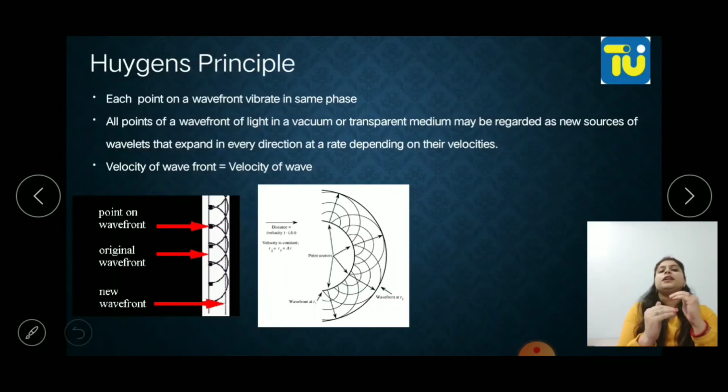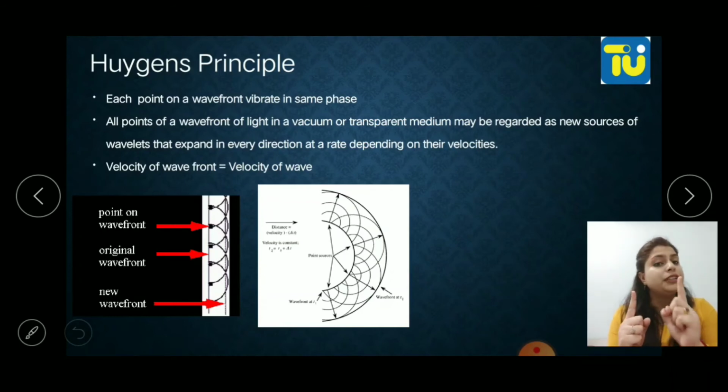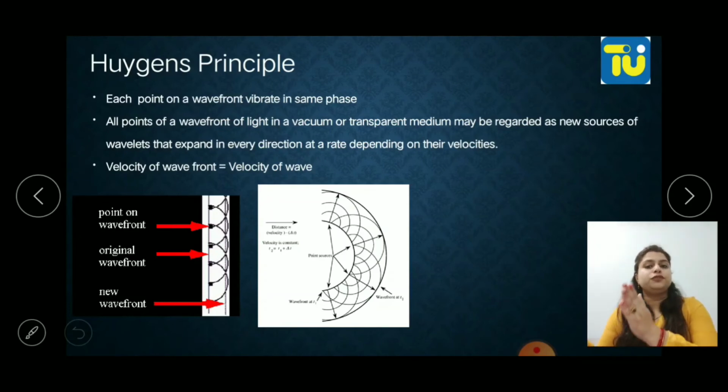And now let's come to Huygens principle. What is Huygens principle? Basically it has 3 points. You need to learn 3 points to know what Huygens principle is. First, as I told you, each point in a wavefront vibrates in the same phase. Let's come to what a wavefront is: a wavefront is where each point is vibrating in the same phase, right?